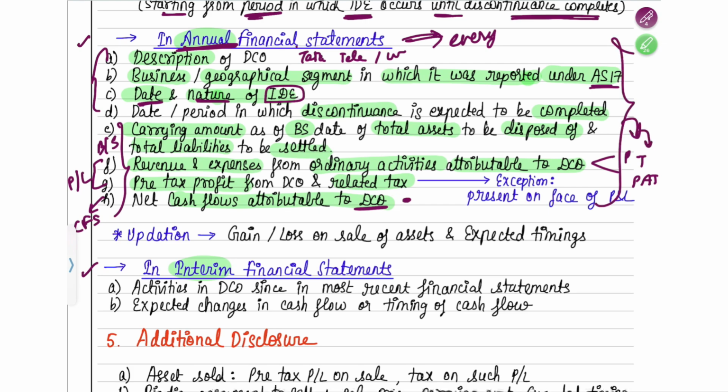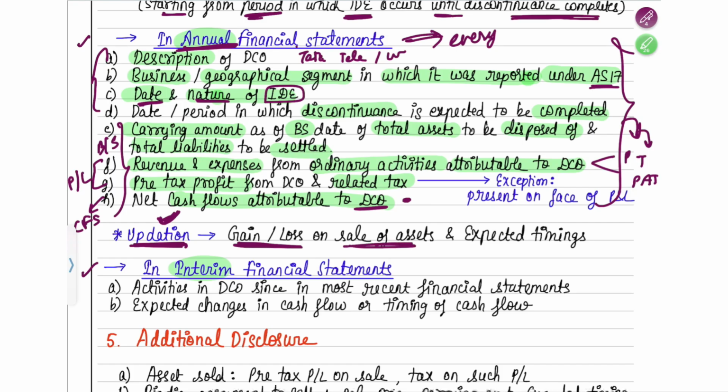Every year you have to keep on disclosing this, correct? But every year will you make any updation, or will the same information carry forward? Here there is one more item that will get added from the next year, which is the gain or loss on the sale of assets.